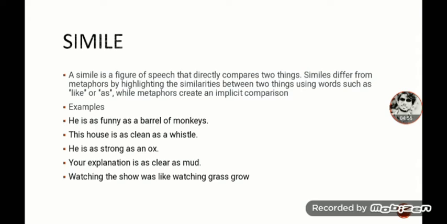The third example is, he is as strong as an ox. He is strong enough like an ox. So in all these examples, as or like is used for the comparison. In simile we compare two things but we use like or as in between them.